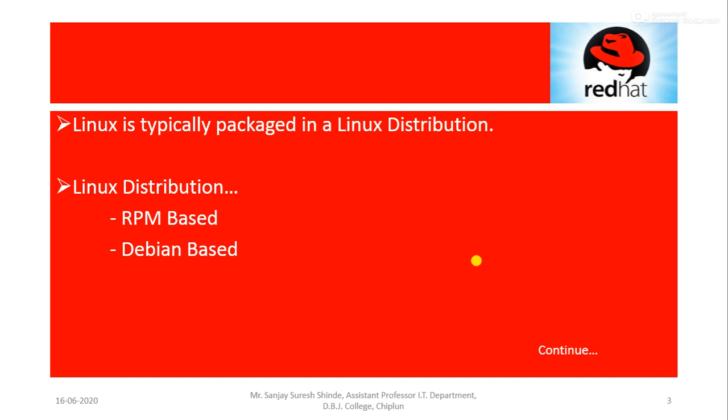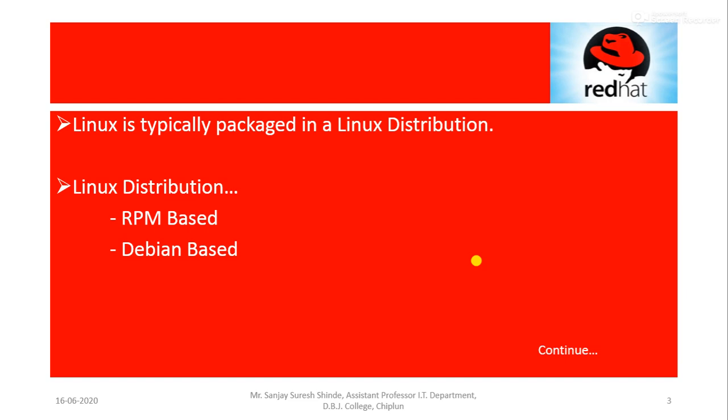Now what is a Linux distribution? Simply, a distribution contains the Linux kernel. Yes, of course the Linux kernel is there, right? But the kernel is bundled with supporting libraries and software, which are used to execute the Linux operating system and to run different software on the Linux operating system, right?